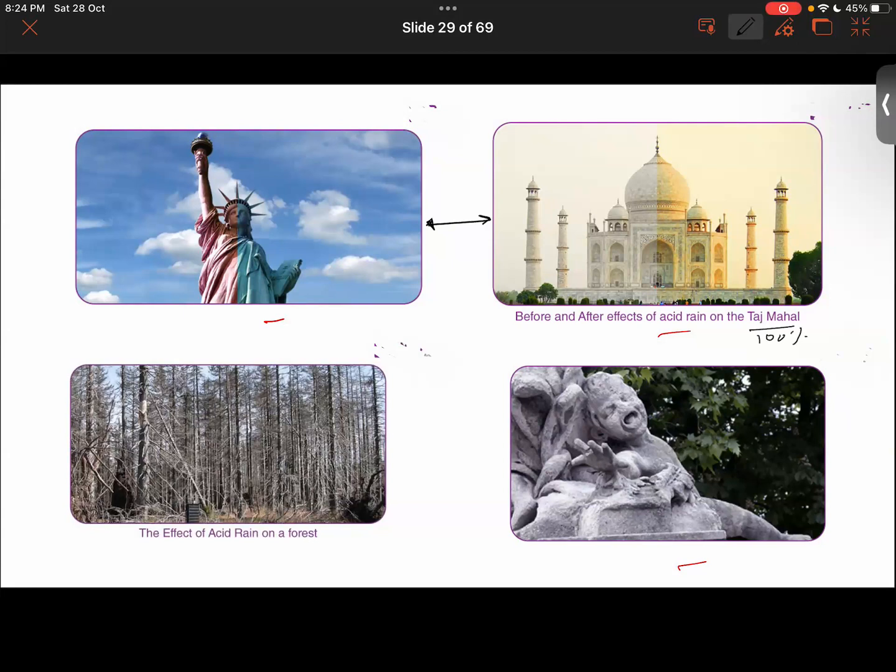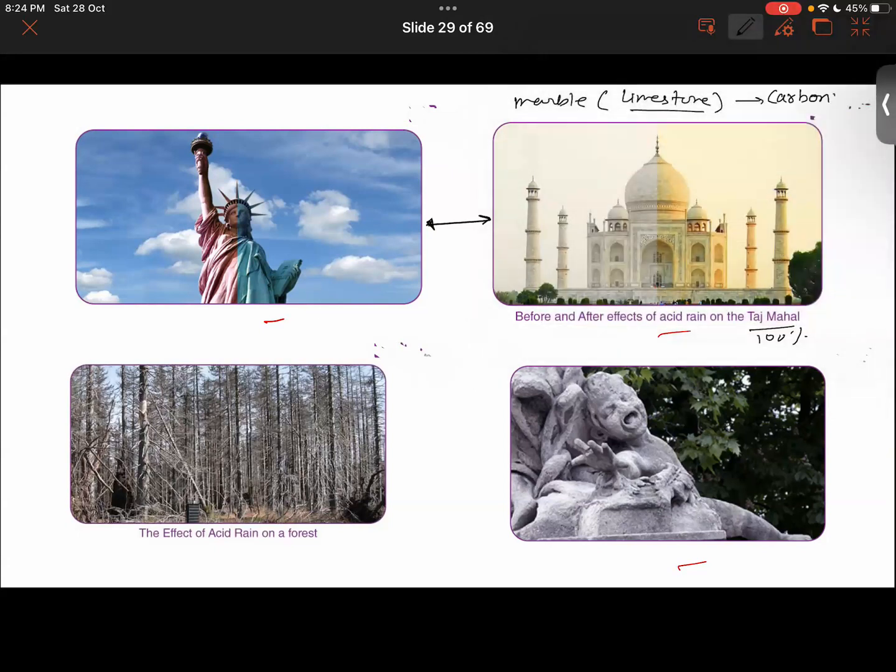So basically what happens now? Marble is basically what? Marble is a type of rock. And which type of rock is it? Stone. It's simply limestone. Limestones are basically what? These are carbonates. This is actually carbonates.